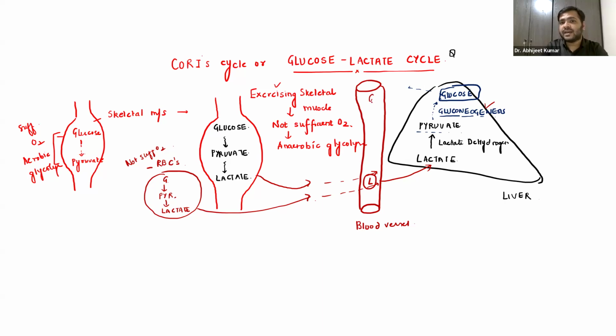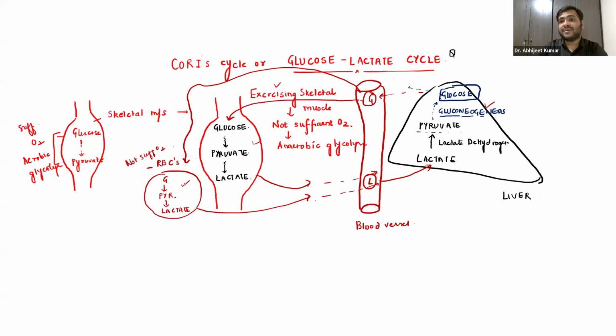Now this glucose will again come into the blood vessel, and from here, it will again go into the muscle, or it can again go into the RBCs.